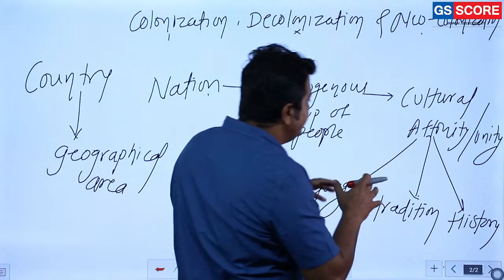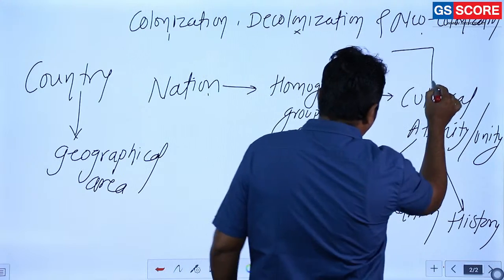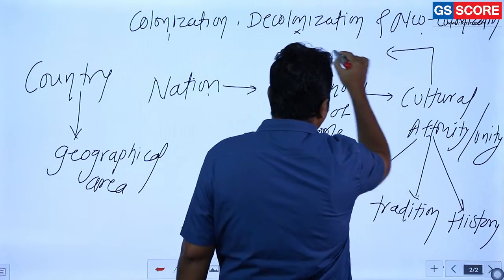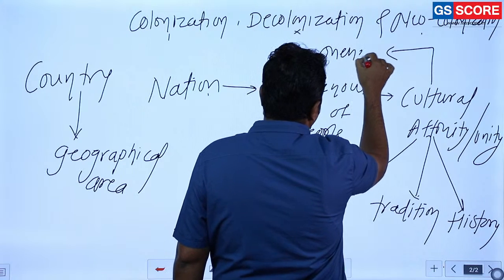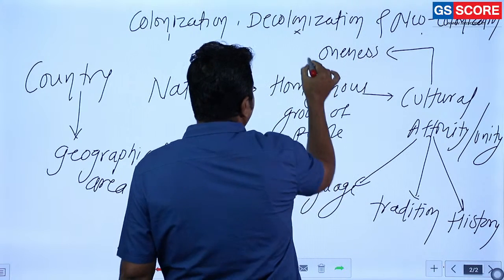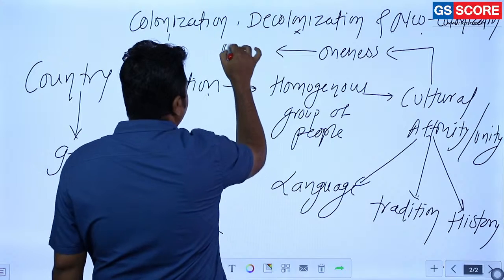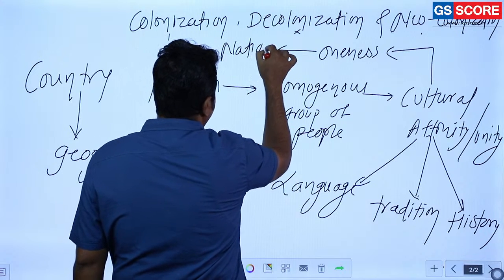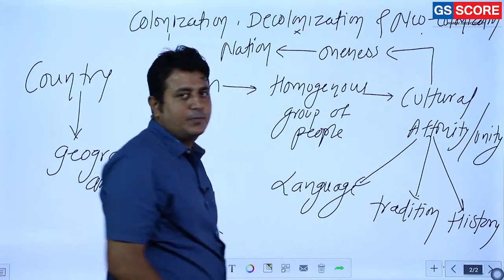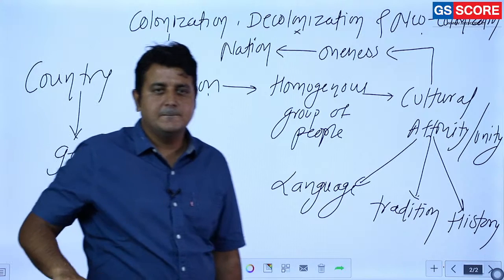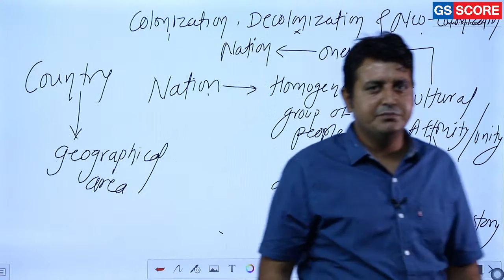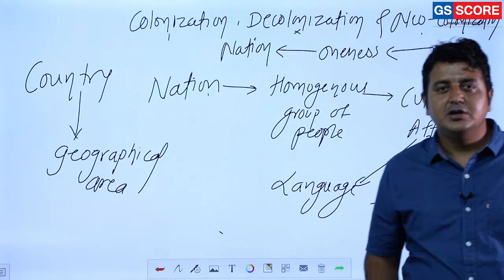Because these three factors create oneness, a strong unity, this oneness leads to the concept of nation. Very simple. The definition of nation is very simple.